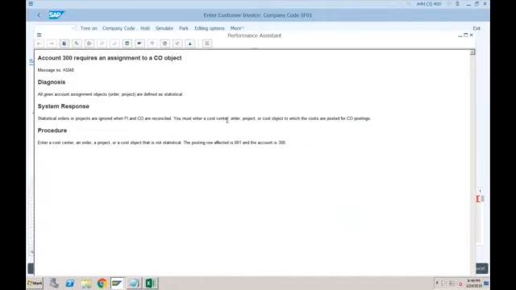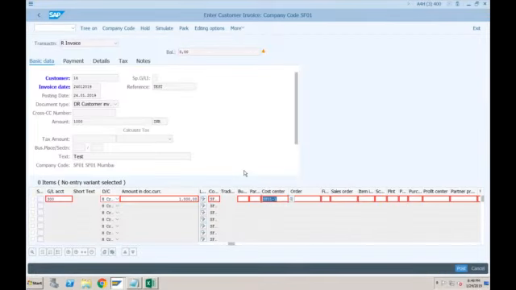It is saying you must enter the cost center, but we already provided the cost center. Then why is it not working? Let's try once again. There should not be this error.